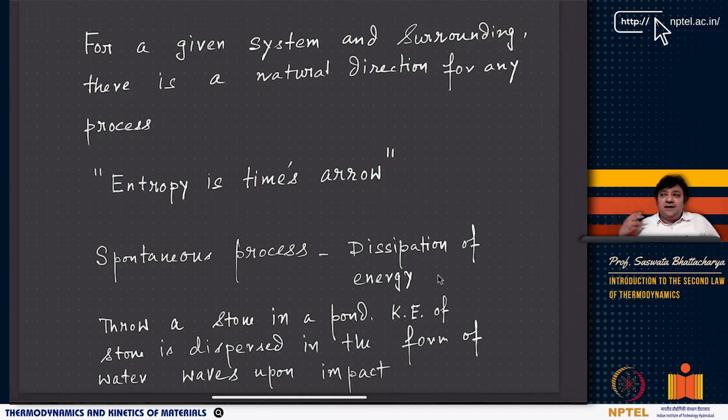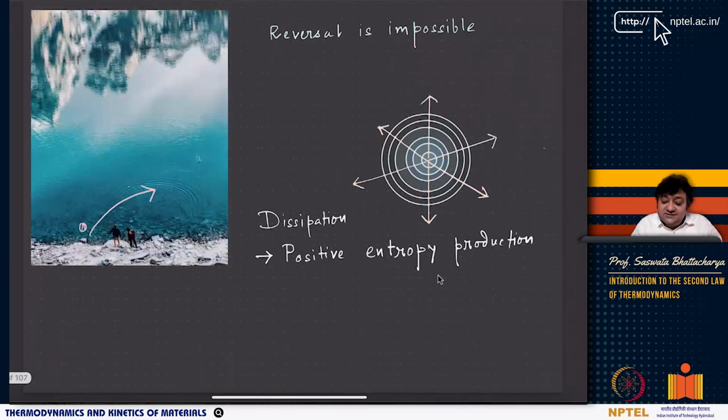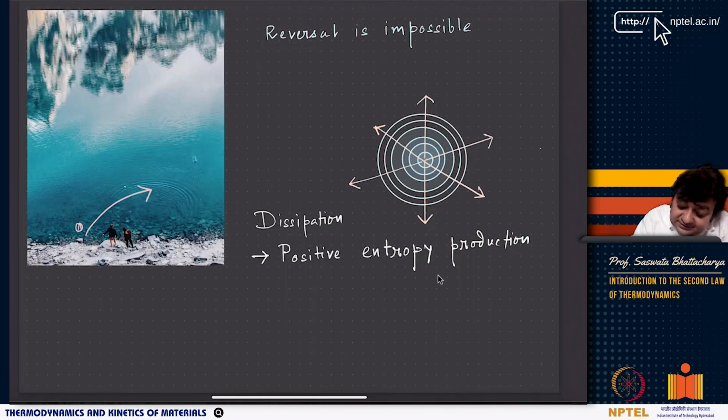Another example: if we throw a stone in a pond, when I am throwing a stone, I am imparting kinetic energy to the stone. Now, the stone comes in contact with the pond, where the water is still. As soon as the stone strikes the pond surface, you will see that the kinetic energy of the stone is getting dispersed in the form of water waves, right? You will see these ripples. So, here you can see the ripples that are happening.